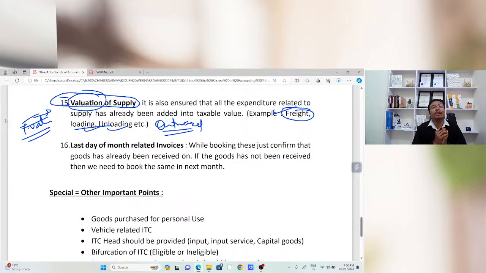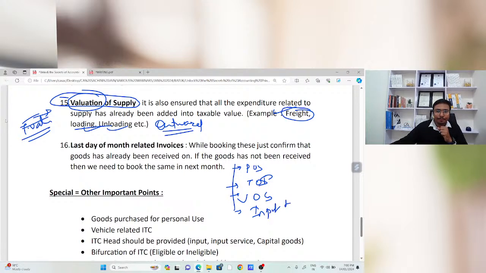We need to be very careful while booking that particular invoice. Because in total GST, there are only four aspects. One is place of supply, another is time of supply, third is value of supply, and fourth is input tax.